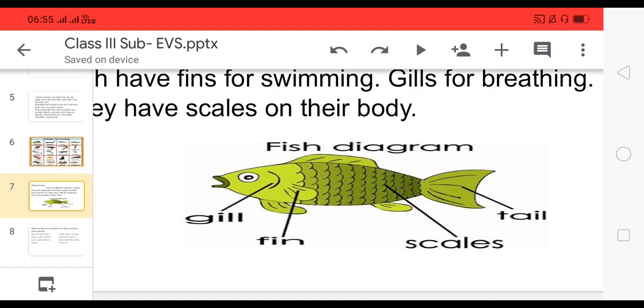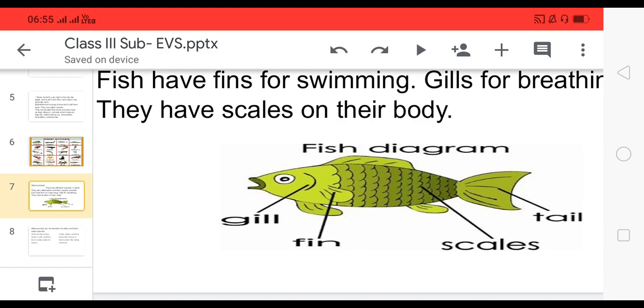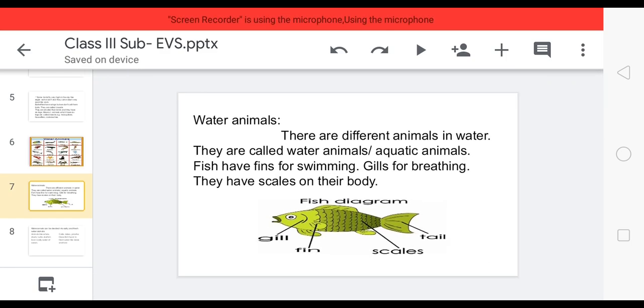And fish have scales on their body, and this tail helps to change the direction, like birds, fish also. Okay, that is why tail is also important for fish.